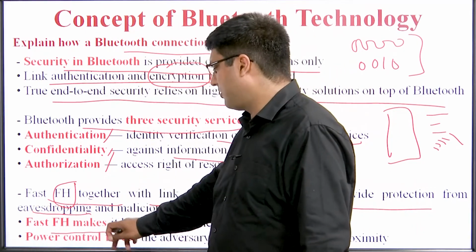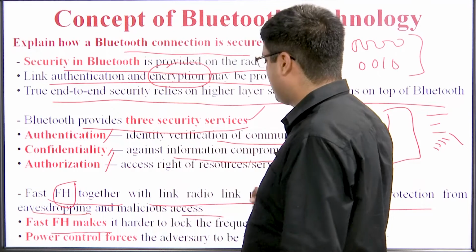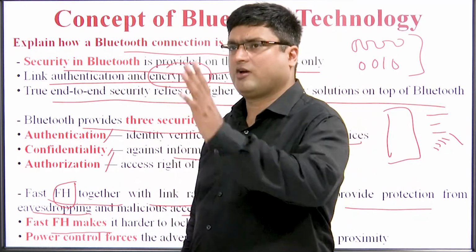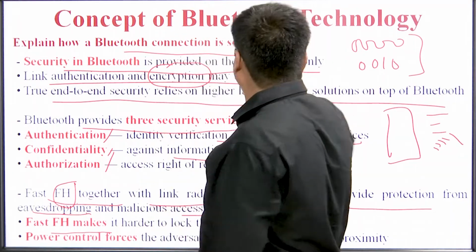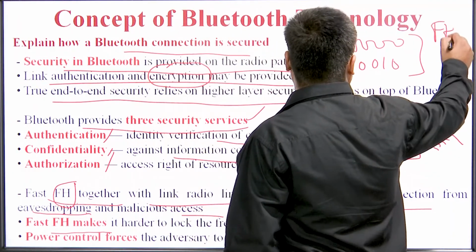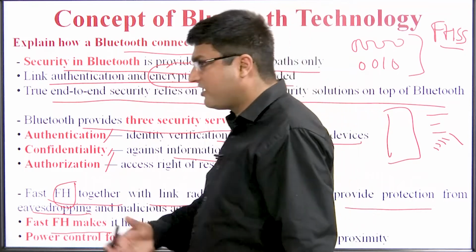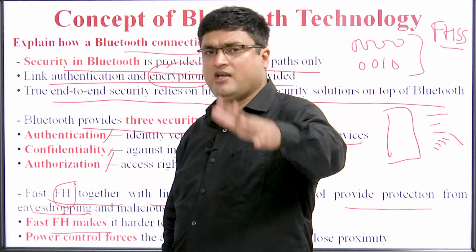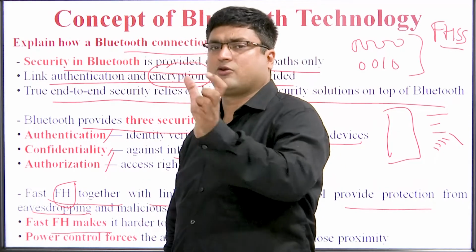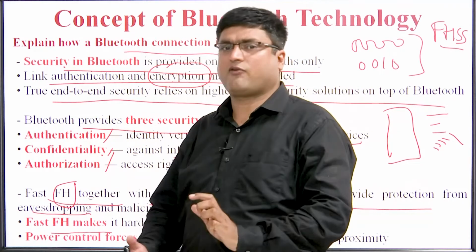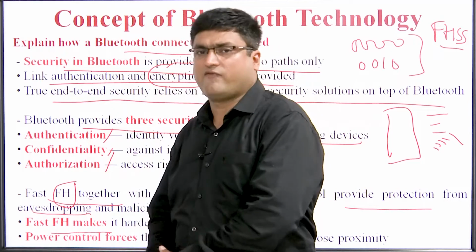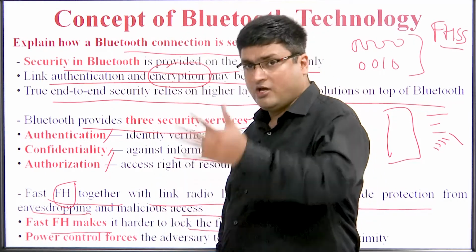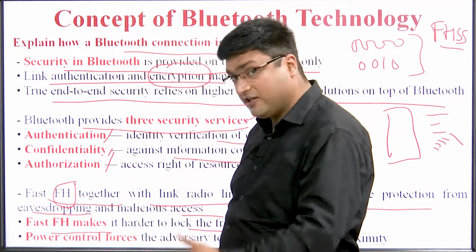Fast frequency hopping makes it hard to lock onto the frequency. So what does it mean? In the previous slide we discussed FHSS, frequency hopping spread spectrum. It means that we are varying the frequency and not sticking to a particular frequency. If we stick to a particular frequency, someone may hack or steal our data. So we vary the frequency so that it cannot be stolen. That is why it is harder to operate on one particular frequency; we need to keep varying it.